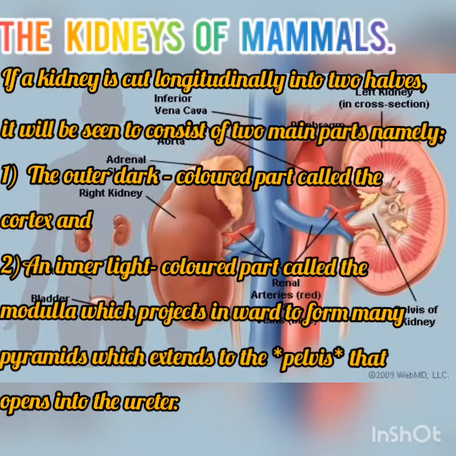So if a kidney is cut longitudinally into two halves, it will be seen to consist of two main parts, namely the outer dark colored part called the cortex, and the inner light colored part called the medulla, which projects inward into many pyramids which extend to the pelvis that opens into the ureter.